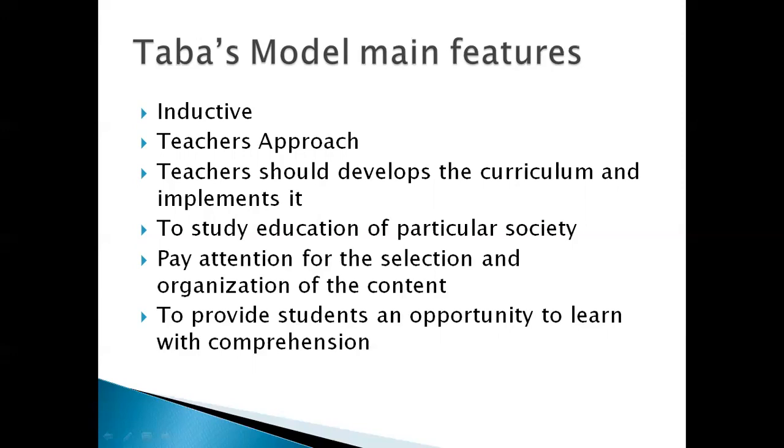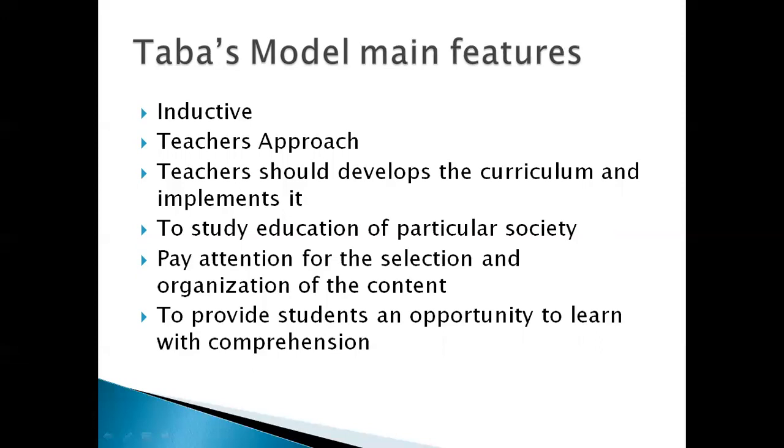In this curriculum, they have to study the particular society and individual, and pay attention to the selection and organization of the content. So it provides students an opportunity to learn with understanding or comprehension. Why? Because teachers can know the abilities and mental levels of the students.